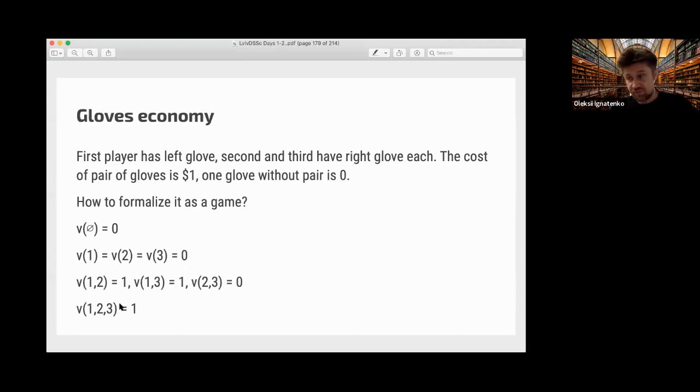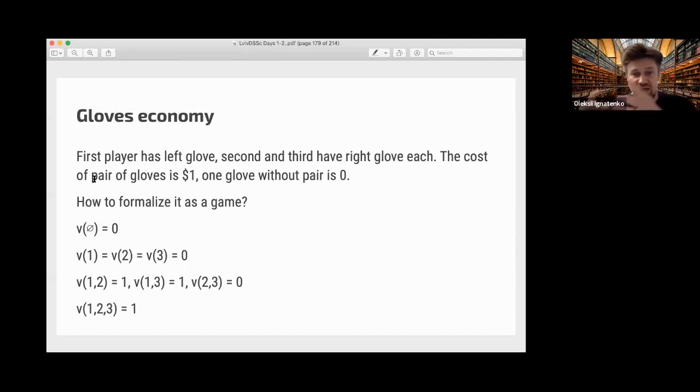Another example, it's actually quite interesting. Many game theory examples have some beautiful representation or images. So imagine a gloves economy. In a gloves economy the first player has a left glove only, and the second and third have a right glove each, but only one.